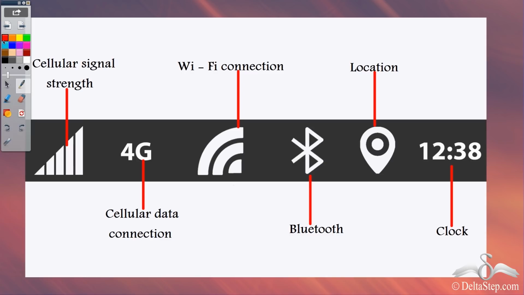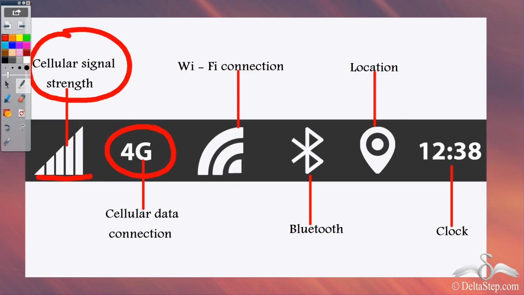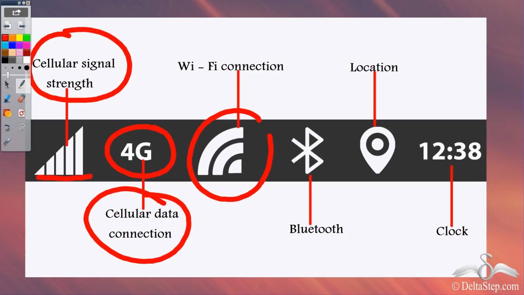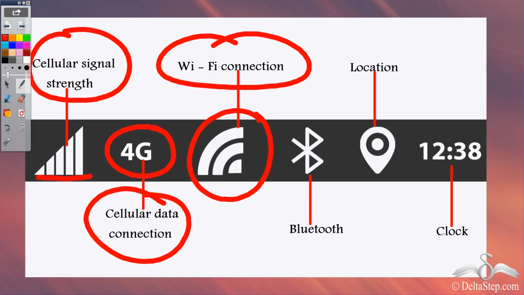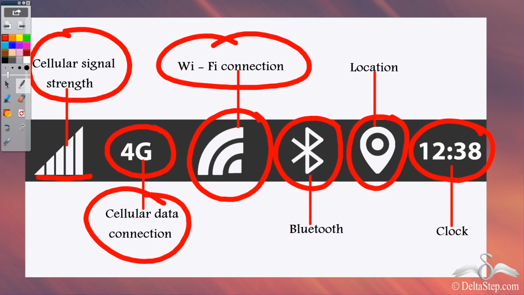We have symbols all around us, even in our mobile phones, isn't it? If you look at your mobile phone, what are the things which you will see? Well, you will see this kind of a symbol, which stands for cellular signal strength. Then there is this symbol, which stands for cellular data connection. So you will get internet when you have this symbol, or if you have this symbol, which is Wi-Fi connection. Then you have this for Bluetooth, this for location, and this is obviously clock.